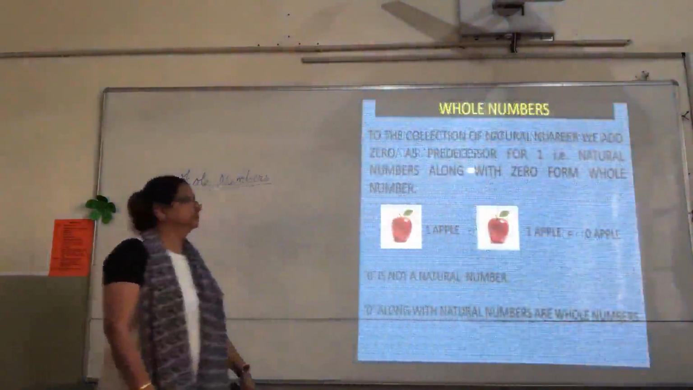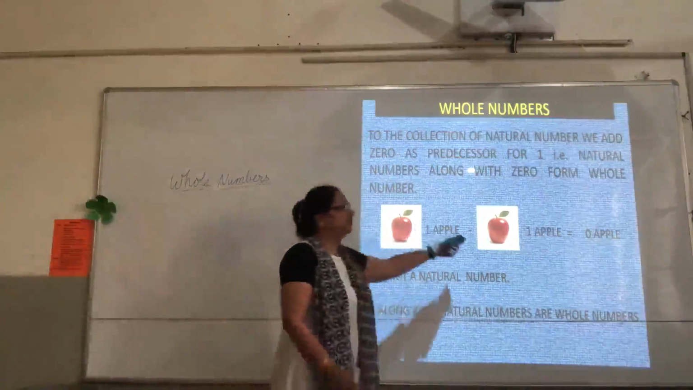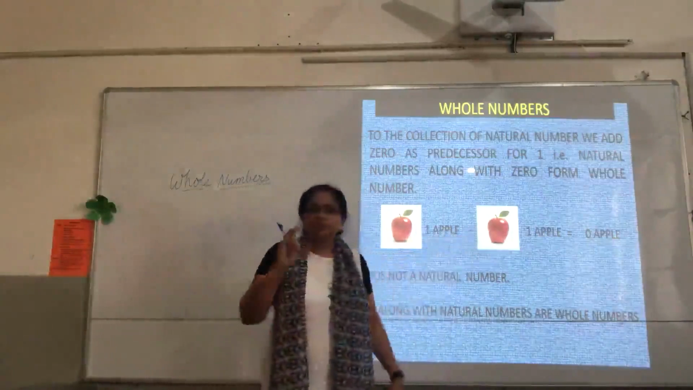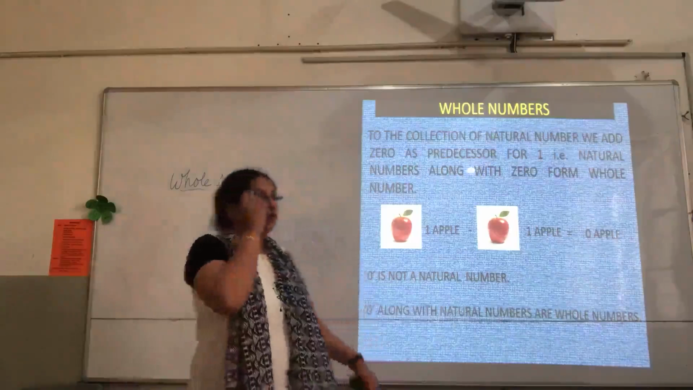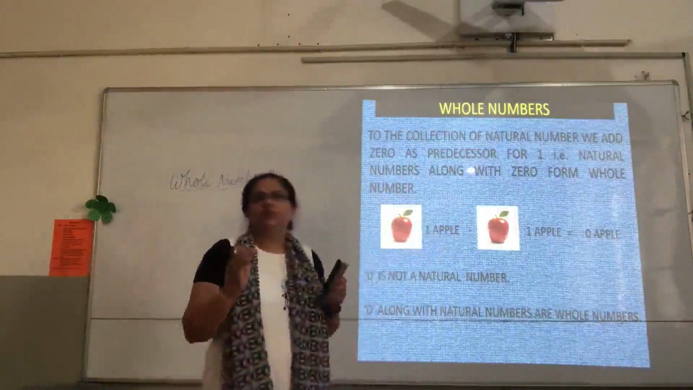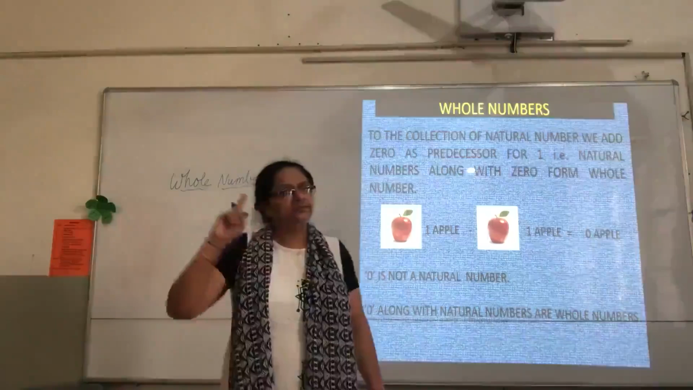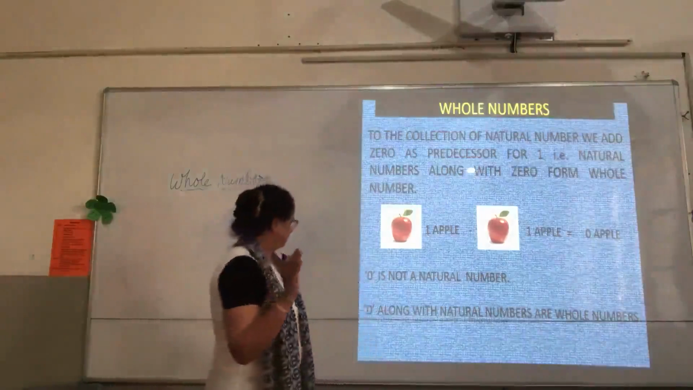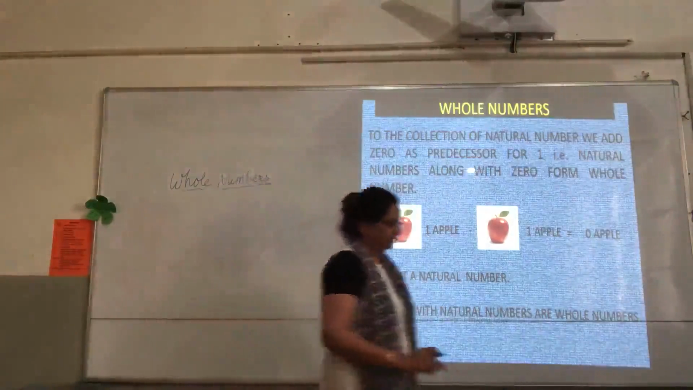Coming to the whole numbers, children, suppose you have 1 apple and you have given 1 apple to someone. So 1 minus 1 will be 0. So we have to include 0 also in the number system, no children? Right? So all the natural numbers including 0 form a group of whole numbers. So the natural numbers start from 1 till infinity and whole numbers start from 0 till infinity. So 0 along with the natural numbers are whole numbers.